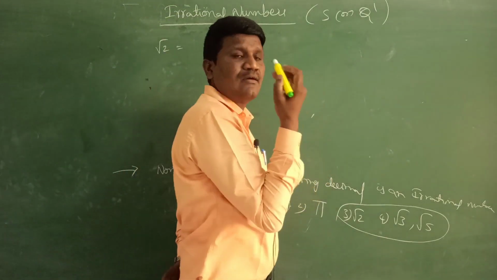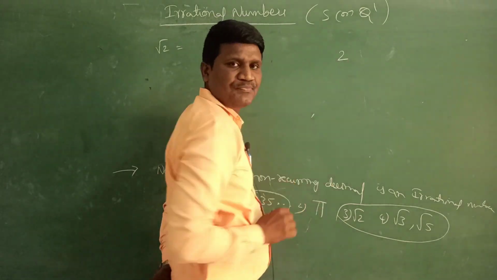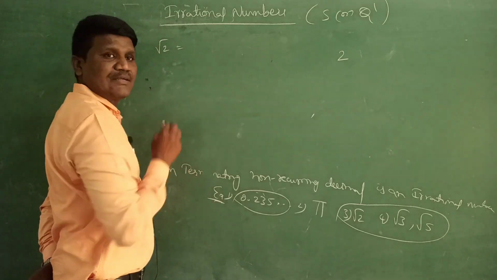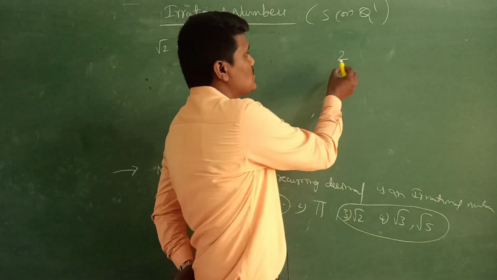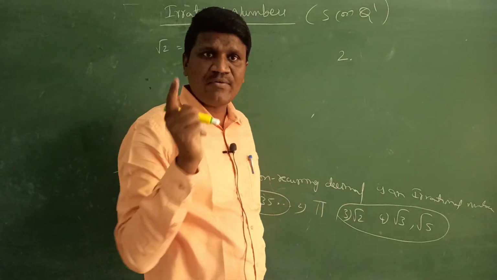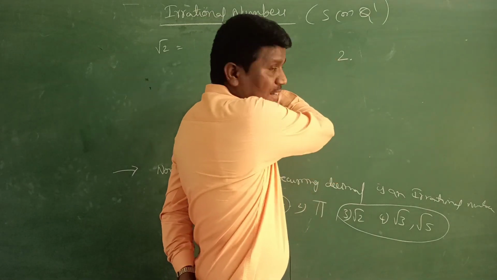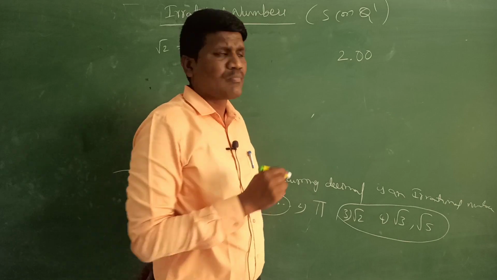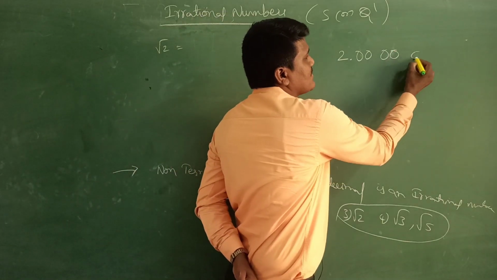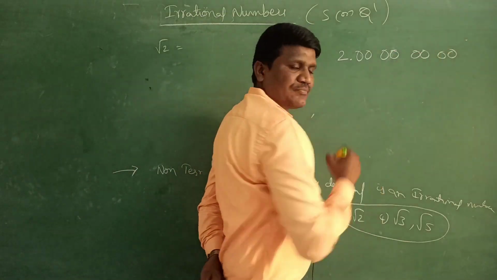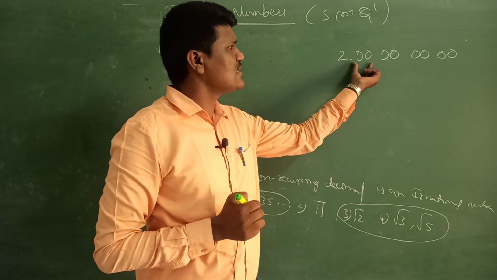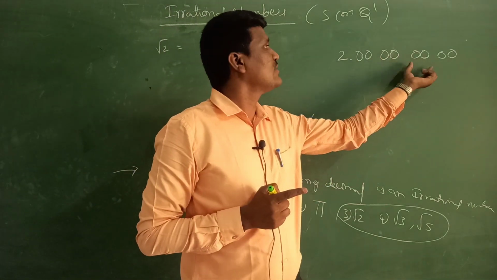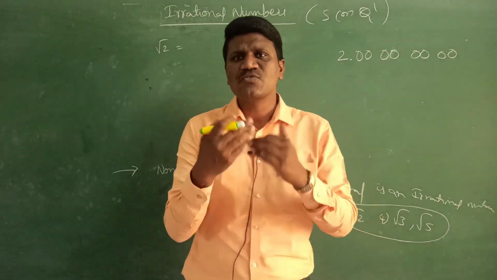So generally we will do like this: 2. After 2, to find the value of root 2 by long division method, what we will do is 2 point. Whenever you are finding the root 2 value, you always take 0 0, 0 0 like this. Pair of zeros you should take. So for this 0, first decimal will come, and for the next zeros, second decimal, third decimal, fourth decimal. They'll ask questions like this.